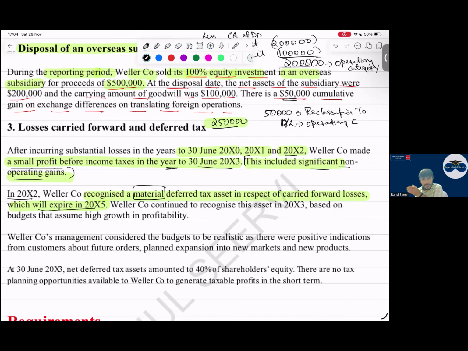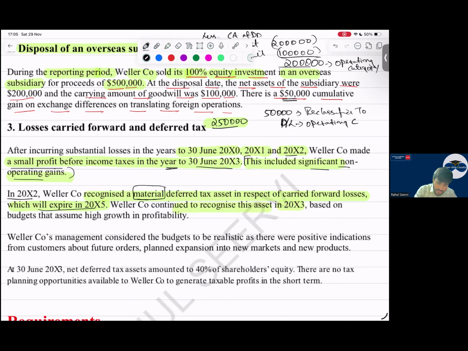And then in 2000x4, 2000x5, only 2 years are there. Sir, it is very difficult for the company to be profitable in 2 years, I think, because of this data which is provided. Because why I'm saying so much is because it's from non-operating gain. If it was from operating gain, okay, the company can come into profits, we can think, but strictly they mention non-operating gains. W continued to recognize this asset in 2000x3. See, they still recognize this asset here.